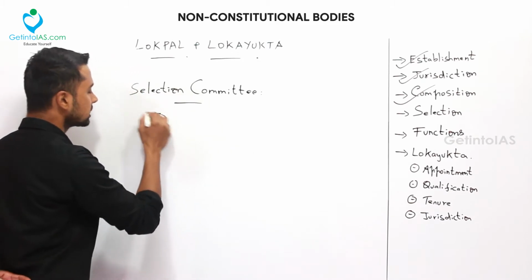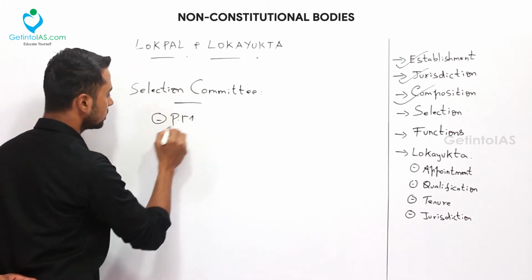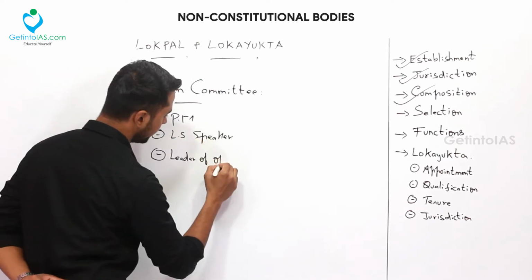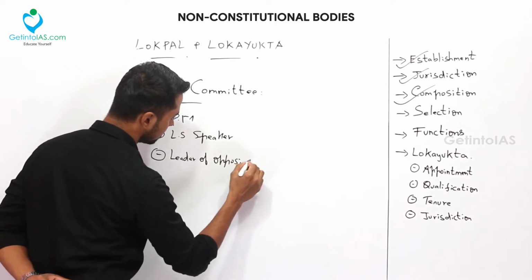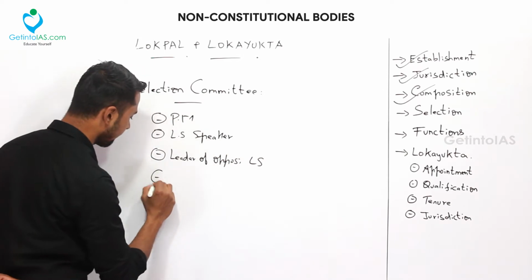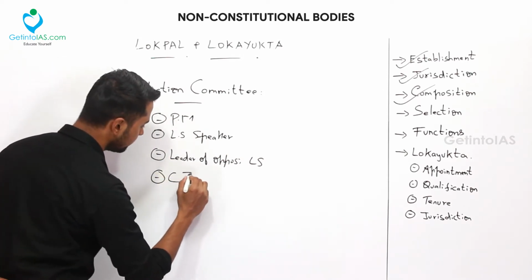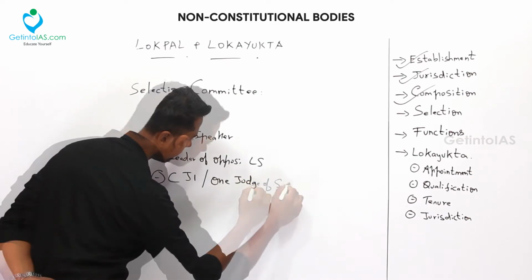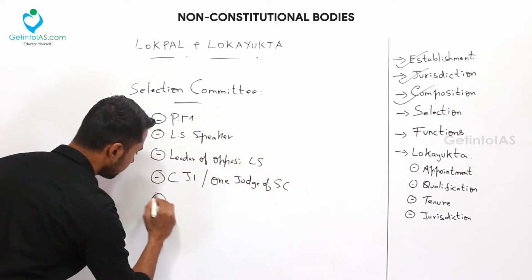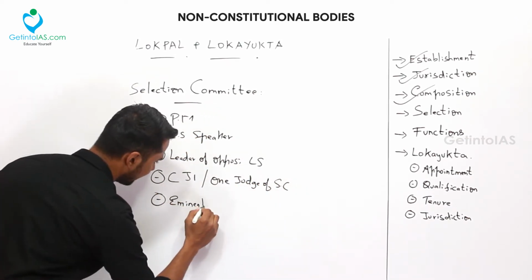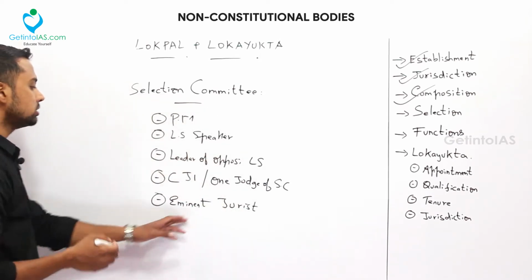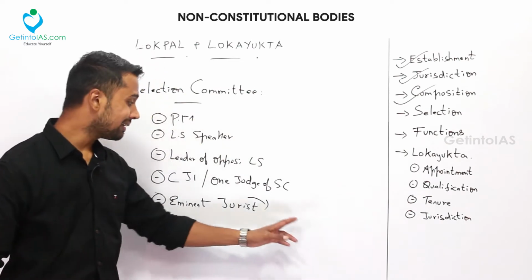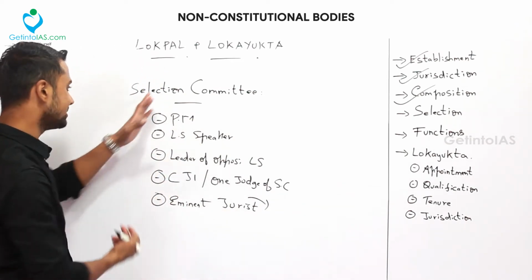So who are included in the selection committee? The Prime Minister, the Lok Sabha Speaker, the Leader of Opposition in Lok Sabha, and the Chief Justice of India or any one judge of the Supreme Court, and one eminent jurist. This eminent jurist is nominated by the president on the recommendation of the first 4 members of the selection committee.